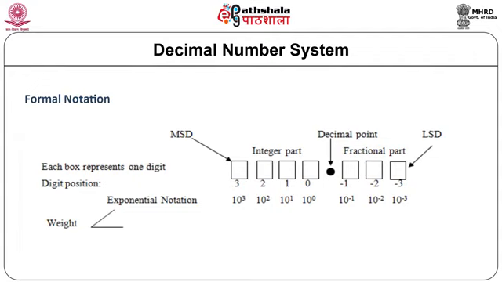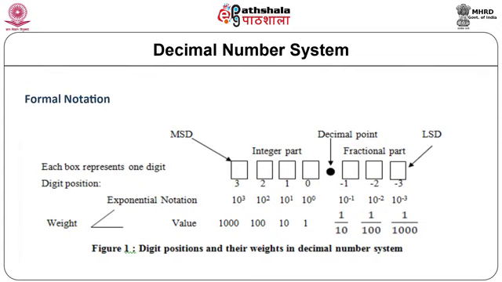The weight of each digit is determined by its position. Note that the value of the leftmost digit is maximum, hence it is called the most significant digit, MSD. Similarly, the rightmost digit has minimum value, hence it is referred to as the least significant digit, LSD.